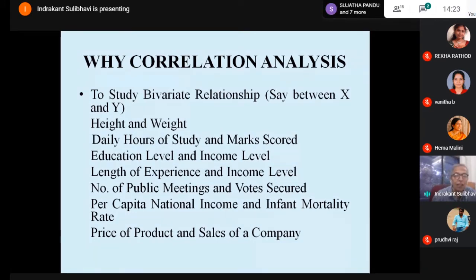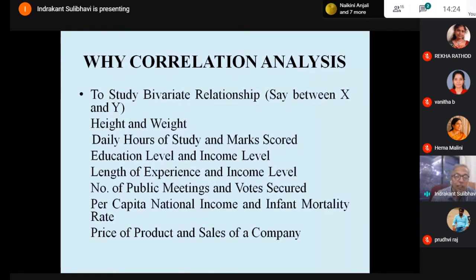Sometimes a candidate may not have done much publicity, but he will manage to secure a good number of votes. So the question is whether the number of public meetings addressed by the candidate during the election campaign and the votes secured by him in the election are related. This is another question one may be interested in.